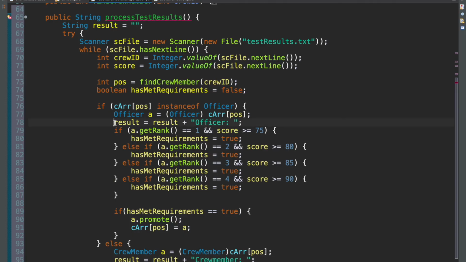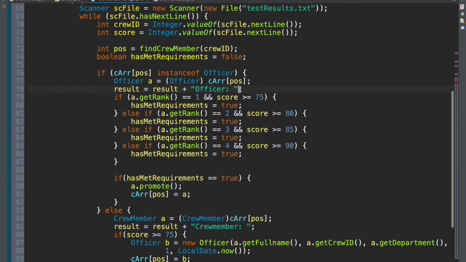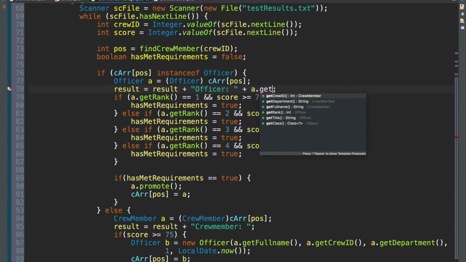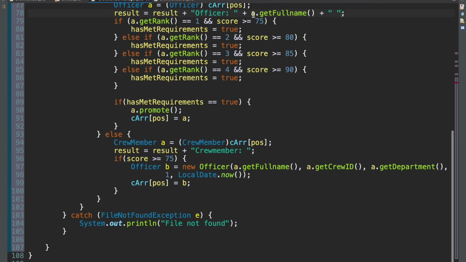We just added the types at the front there, either crew member or officer. But after that, we also need to add their name. So let's do that quickly. A dot get full name, just like that. Add a space as well, just so it's easier for us. And I'll copy that and do the same thing here. A dot get full name. Okay.